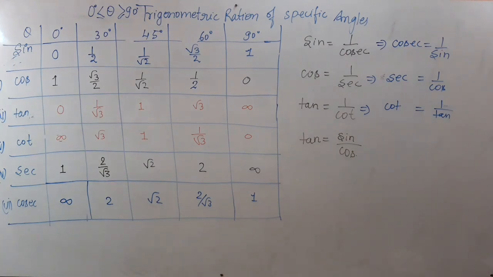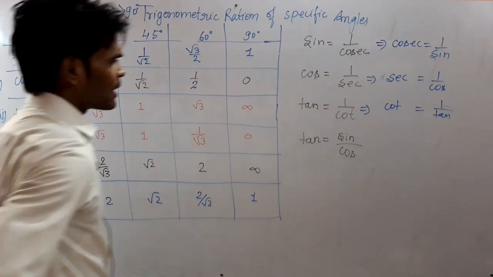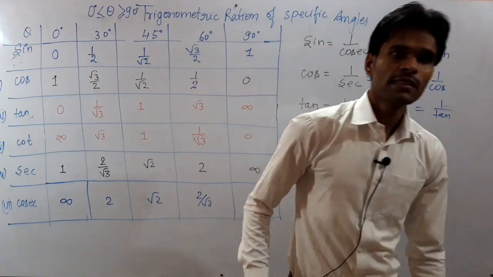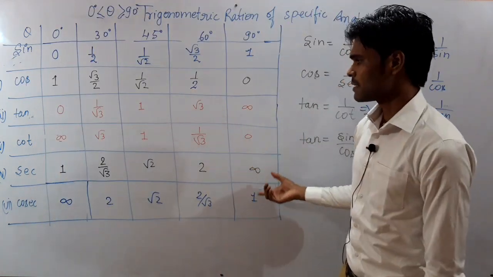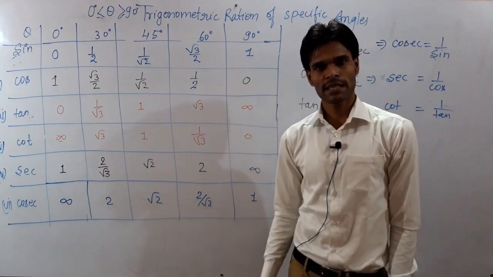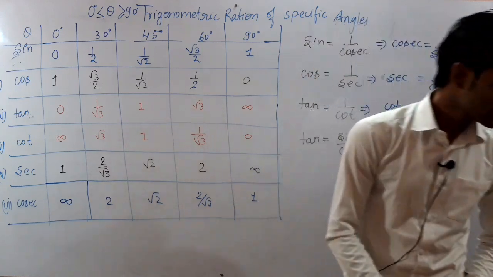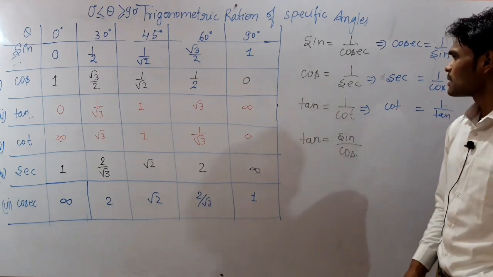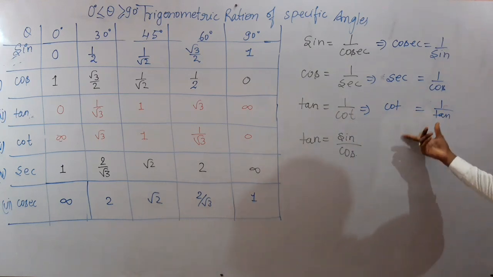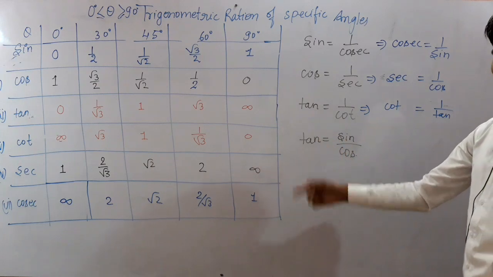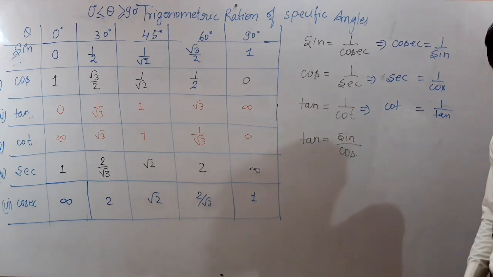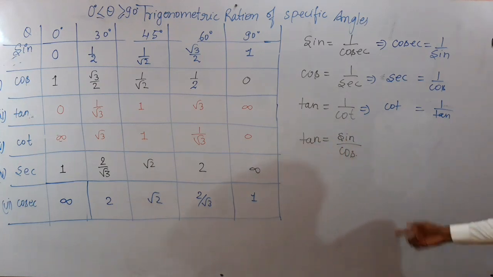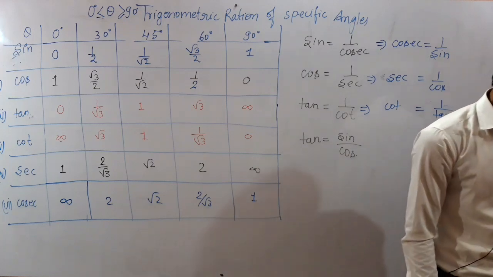So we have written all the trigonometric values for some specific angles belonging to 0 to 90. This is the table that you have to learn. You have to be very careful, and this is most important while dealing with problems with specific angles. Now let's have a look at exercise 8.1 and some questions. You need to write these formulas and this table in your notes, and you need to learn it also. So let's begin with the next.